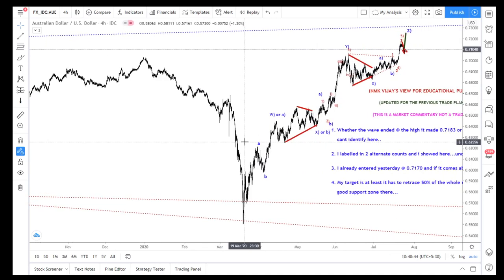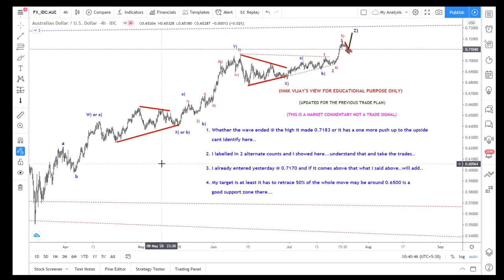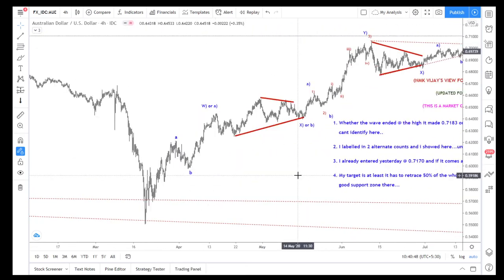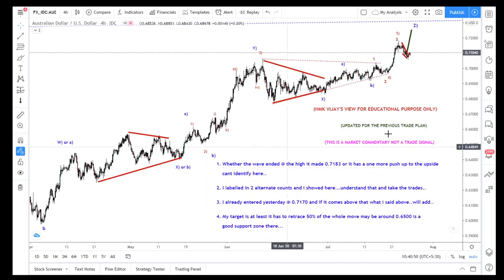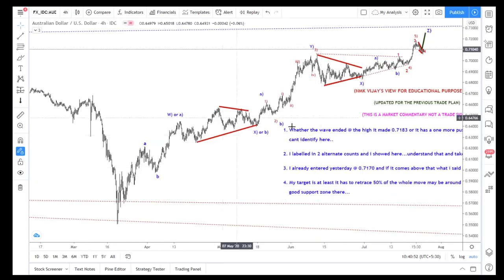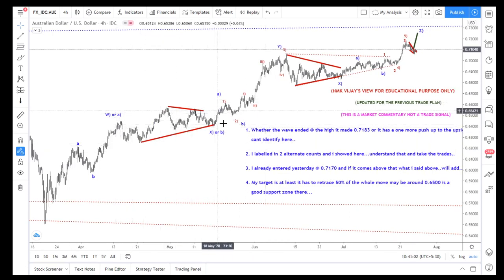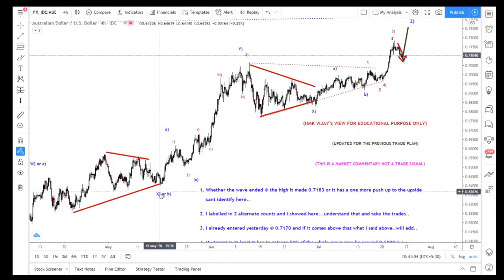So now the wave count for me, and I already shared my view, we can label it as anything. This whole thing becomes A, B, C, and B is a triangle. If it is a triangle, then B, C we have the five waves.